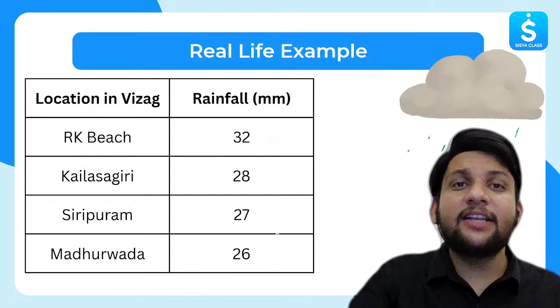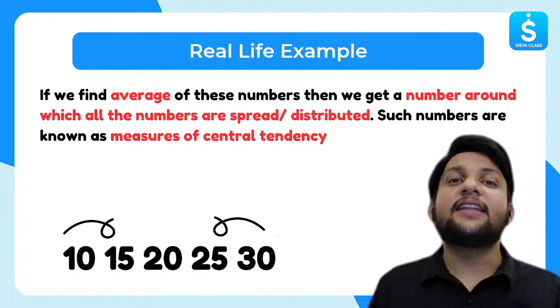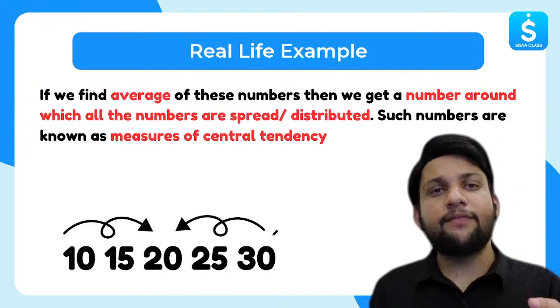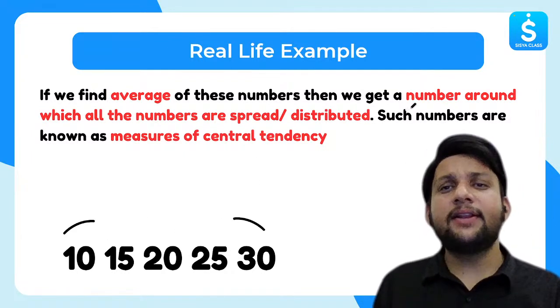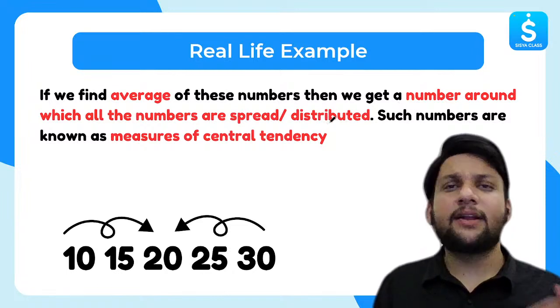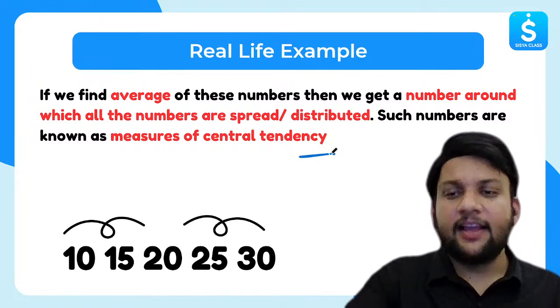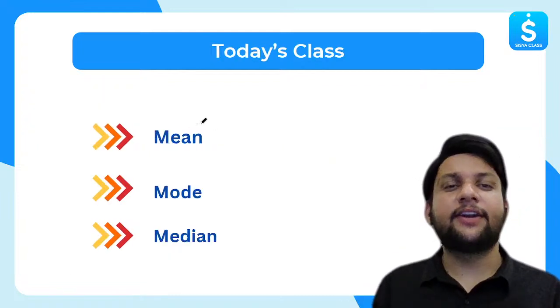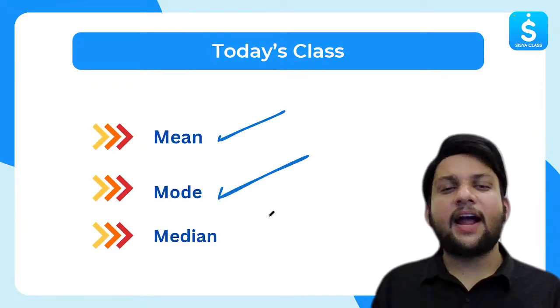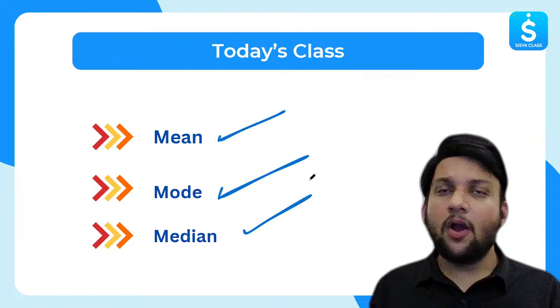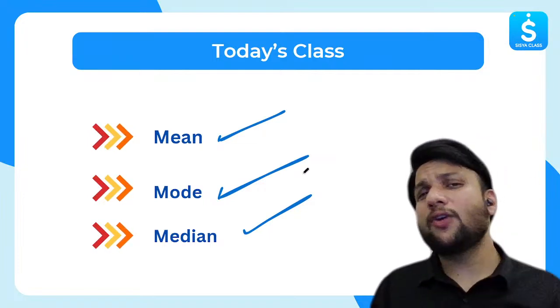Now, what is the average in statistics? We say that it is the mean. If we find the average of these numbers, we will get a number around which all of these numbers are spread or distributed, and this is a measure of central tendency. I hope you remember what the measures of central tendency are: we have mean, we have mode, and we have median. We'll be discussing all of these one by one, so make sure you have a notebook.